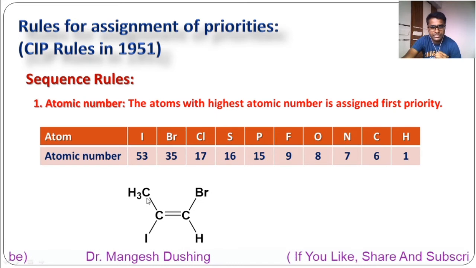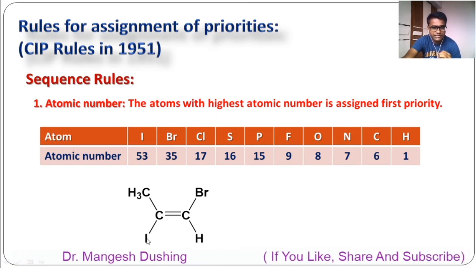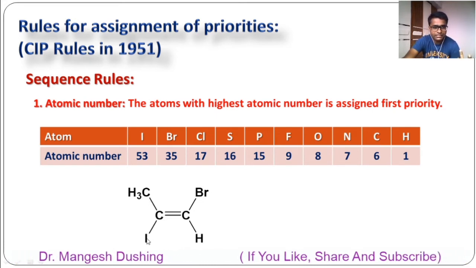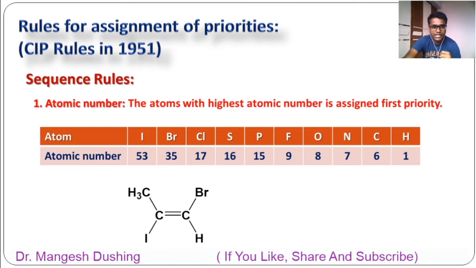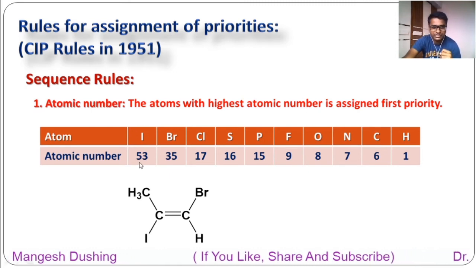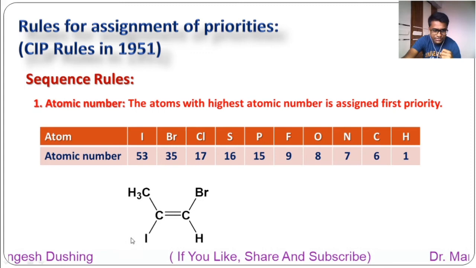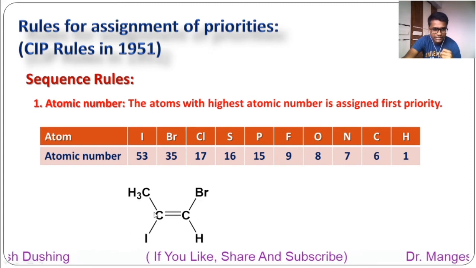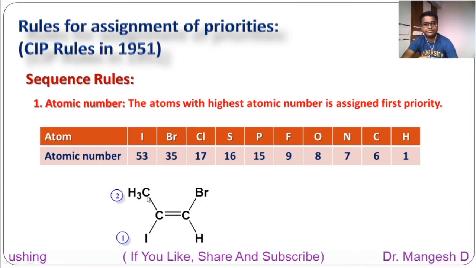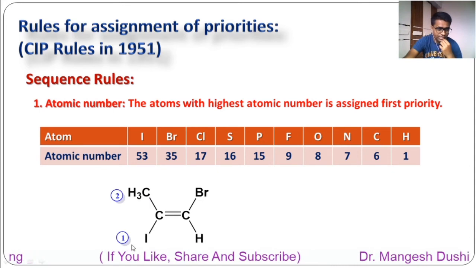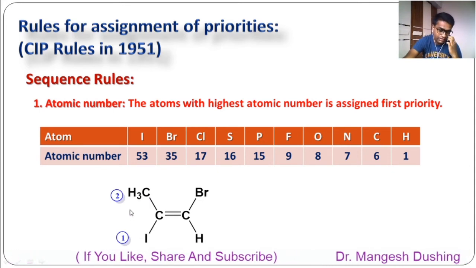So on one side the first atom is carbon, on the other the first atom is iodine. Whose atomic number is higher? Yes, iodine. Iodine's atomic number is 53, carbon is 6. So first priority is given to iodine and then carbon.